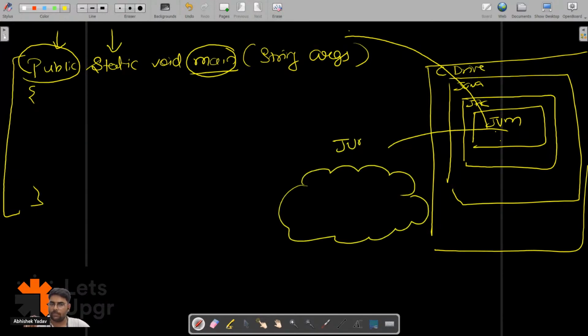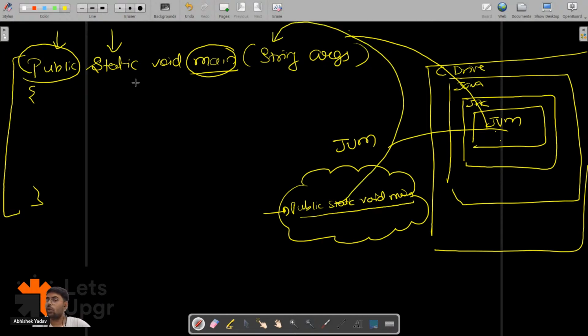It is a program, and inside this program you have this prototype, that is public static void main, okay? Public static void main. So the moment the JVM will run, what will happen? It will call this method, so it will go here. And in order to call this method, we have to make this method public so that we can call this method from anywhere.